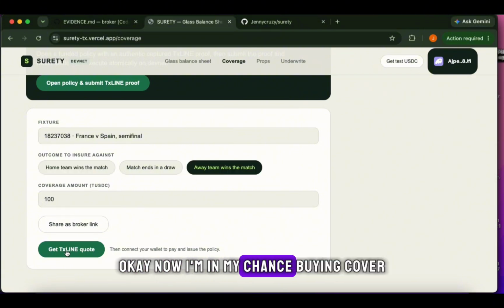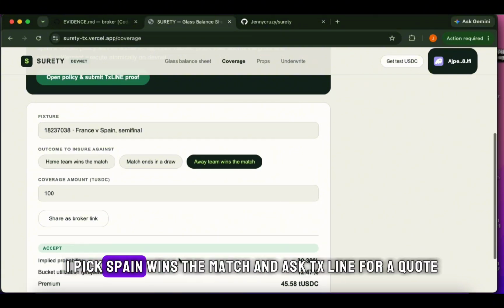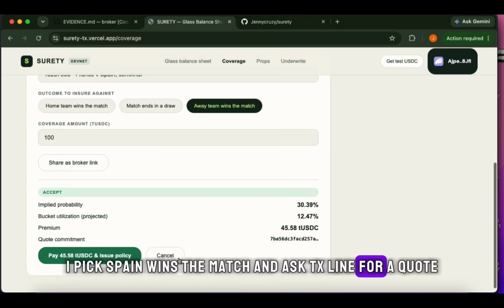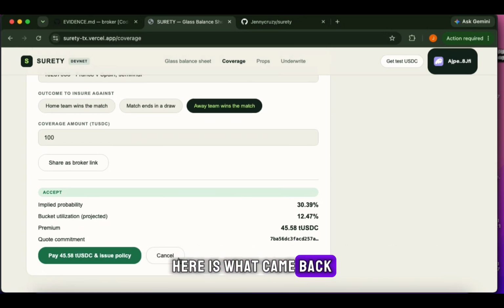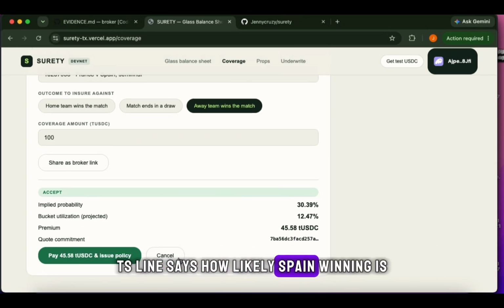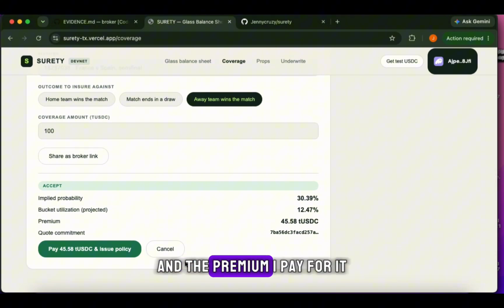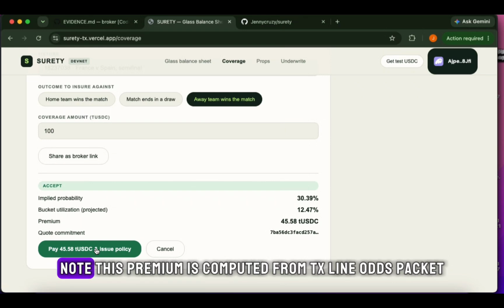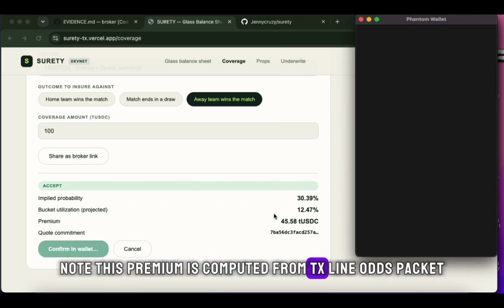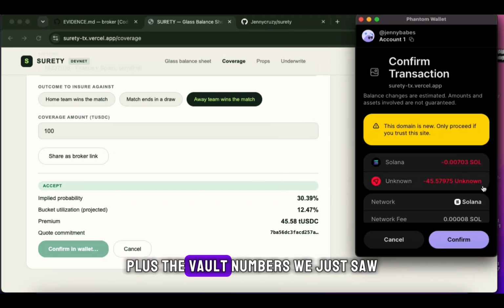Okay, now I'm a merchant buying cover. I pick Spain wins the match and ask TX Line for a quote. Here is what came back. TX Line says how likely Spain winning is, how much of the vault this policy will tie up, and the premium I pay for it. Note, this premium is computed from TX Line odds packets plus the vault numbers we just saw.